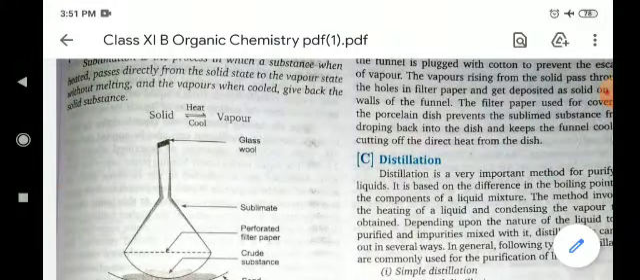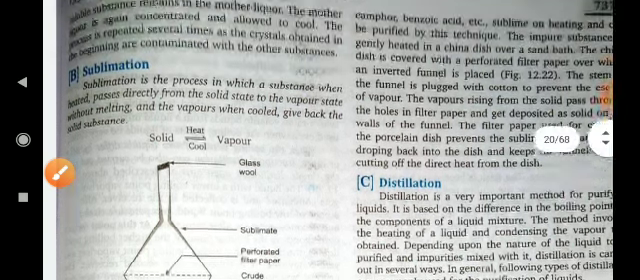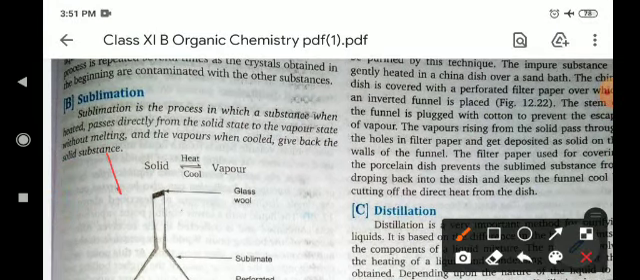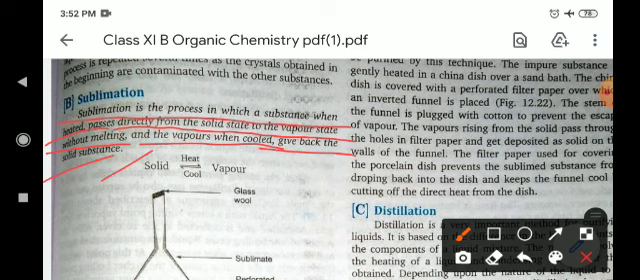Okay, now second one is sublimation. As we know, in sublimation the solid substance directly converts into gaseous substance without undergoing the liquid state. So in sublimation we separate those types of substances which sublimate. Sublimation is the process in which a substance, when heated, passes directly from solid state to vapor state without melting, and the vapor when cooled gives back the solid substance. Solid heated to give vapor, vapor cooled to give solid.